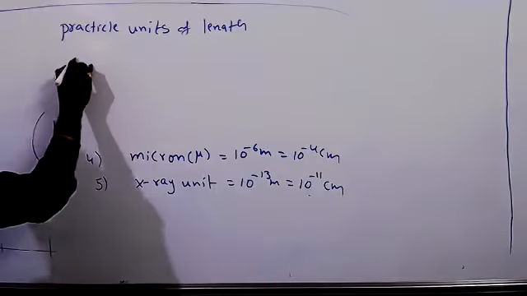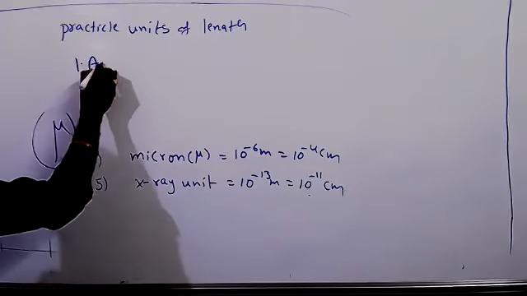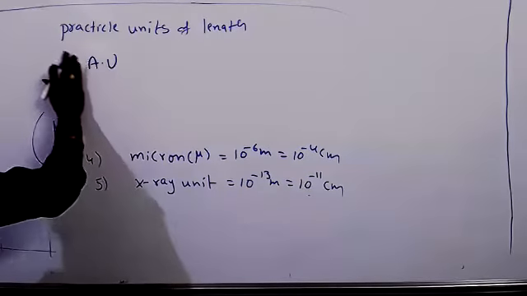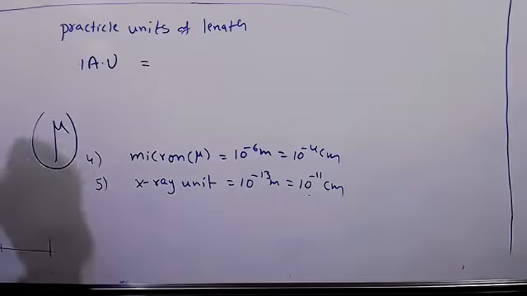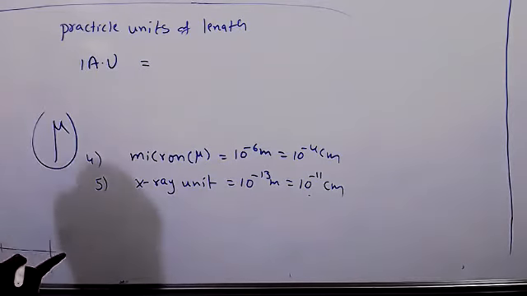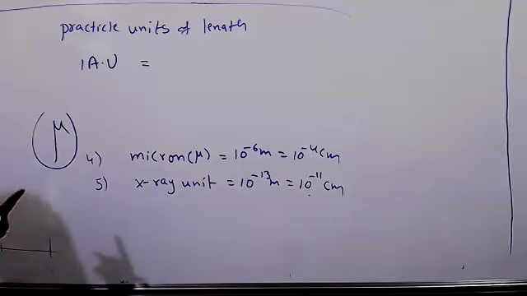Next, 1 AU. AU means astronomical unit. That unit is nothing but the distance between the Sun and Earth.